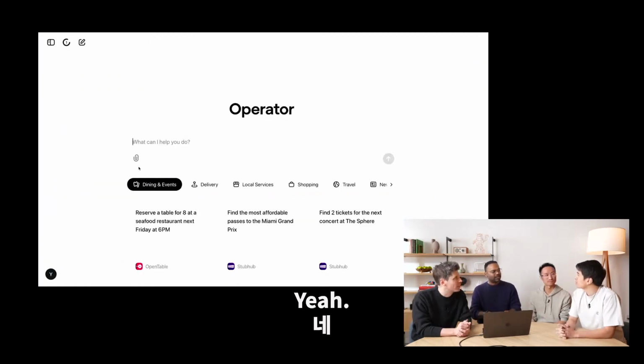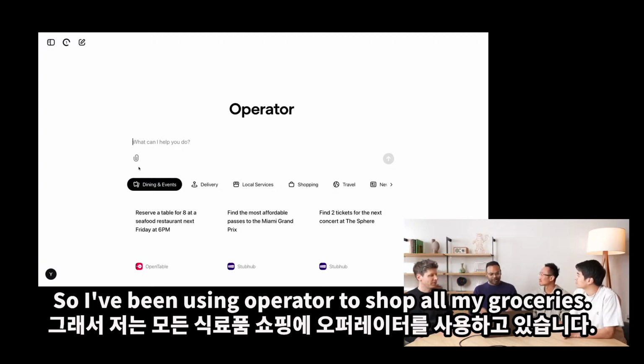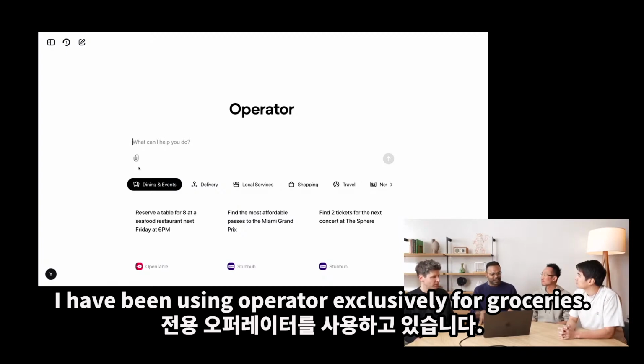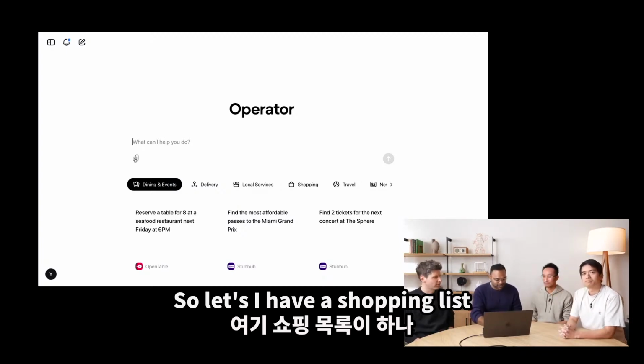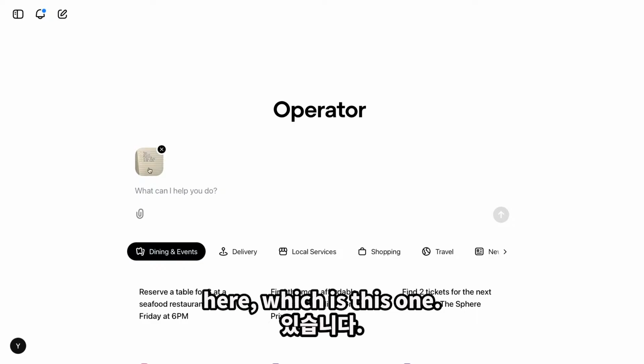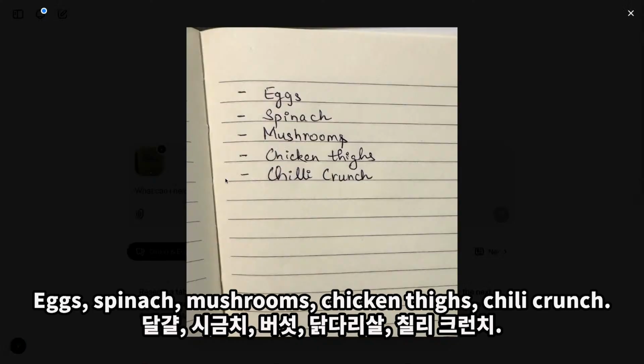What, groceries? Yeah, I love groceries. So I've been using Operator to shop all my groceries. I love to cook quite a bit, and I have been using Operator exclusively for groceries. So I have a shopping list here, which is this one. Let's see what it is. Eggs, spinach, mushrooms, chicken thighs, chili crunch.